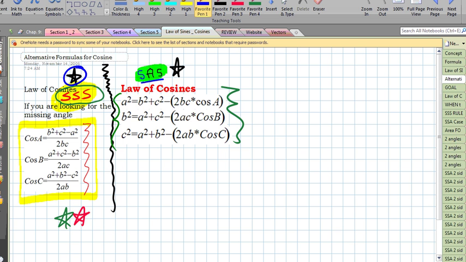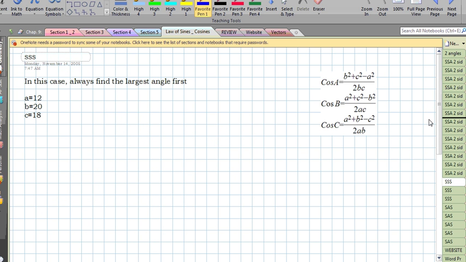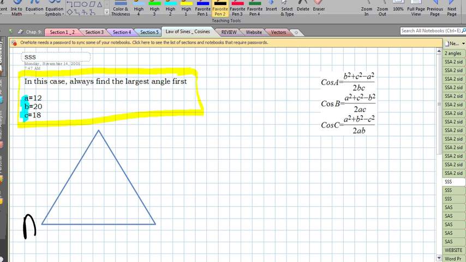So let's get started with an example. I'm going to scroll down here, and here we go. Here is the given information. And notice, like in the previous videos, we have to be very sensitive to which ones are capital letters versus lowercase letters. And we're given all lowercase letters. Those are all the sides. So I'm going to start to draw a picture here. I don't focus on my pictures being drawn to scale. So my vertices are the capital A, B, and C. And little a is going to turn out to be 12. Little b, which is always opposite big B, is 20. And little c, which is always opposite big C, is 18.